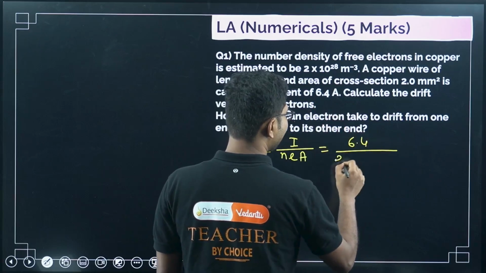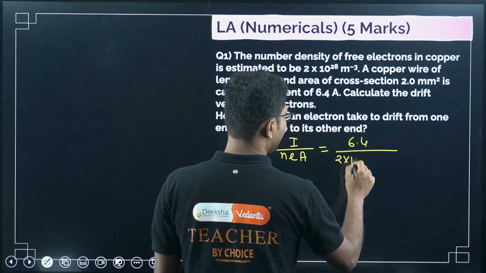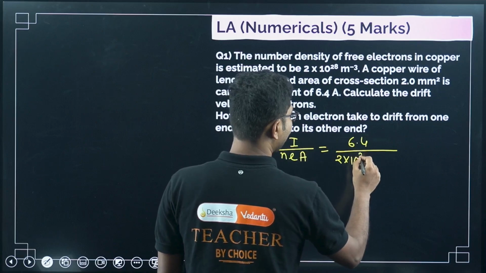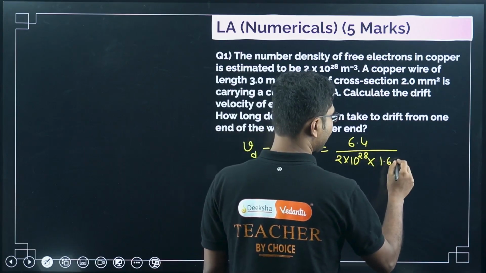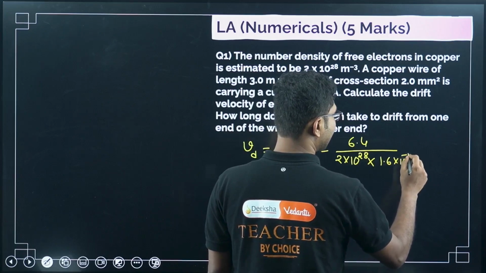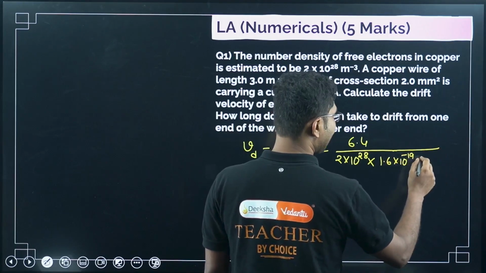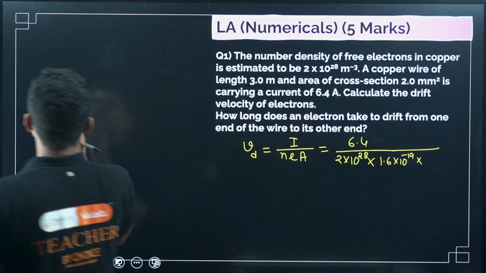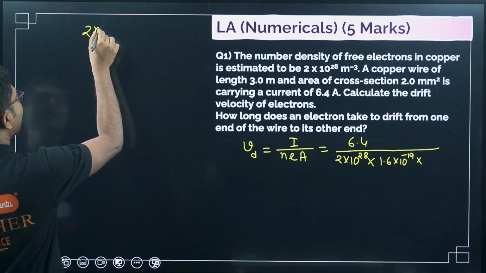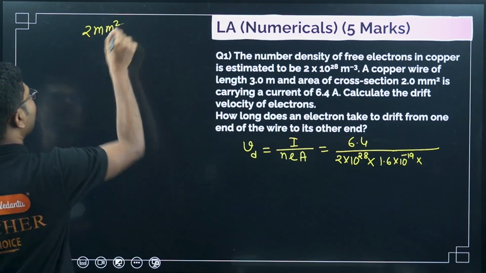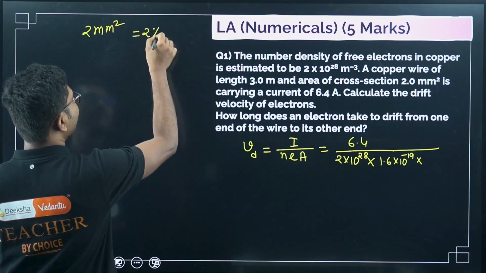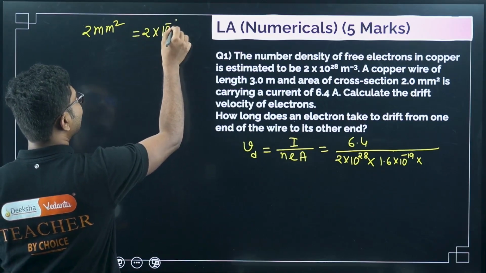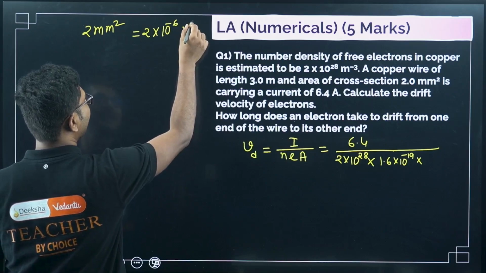Current is given 6.4 ampere. Number density is given 2 times 10 to the power of 28. Charge of an electron, we know, is 1.6 times 10 to the power of minus 19, and area is given 2 millimeter square. Here you have to be careful. 2 millimeter square is nothing but 2 times 10 to the power of minus 6 meter square.